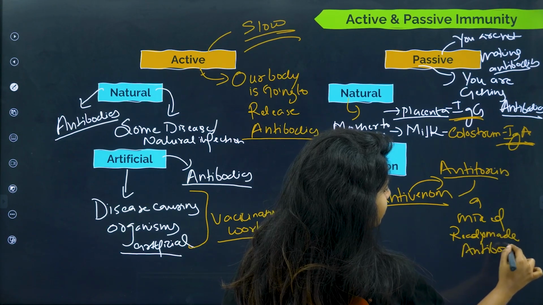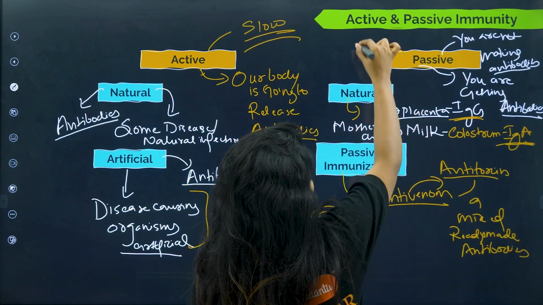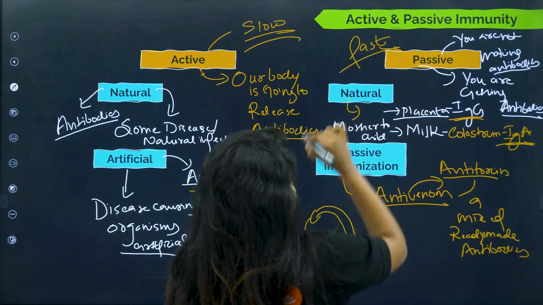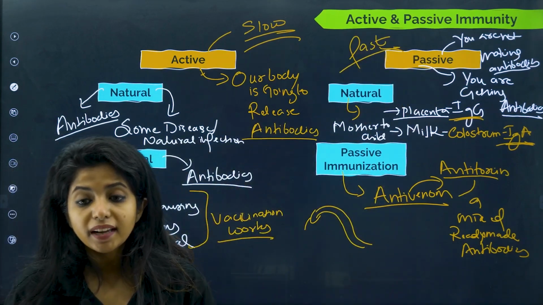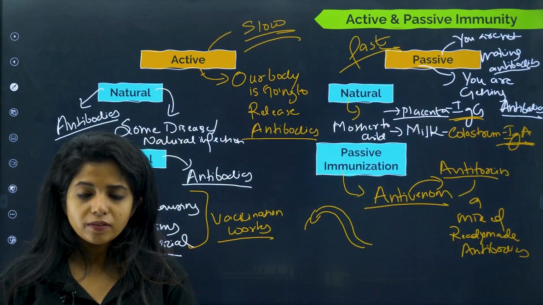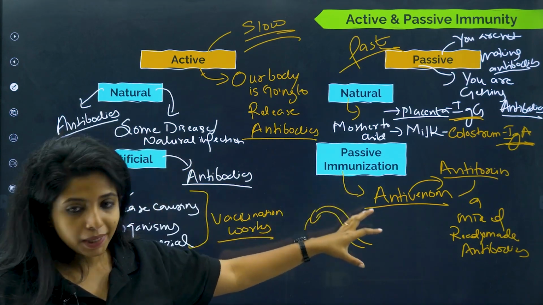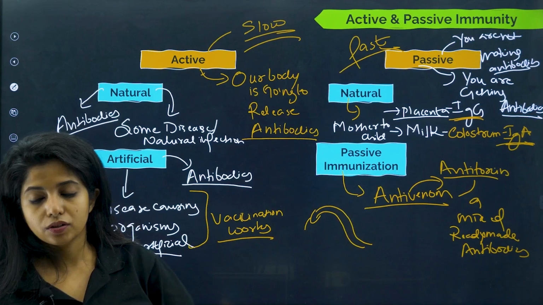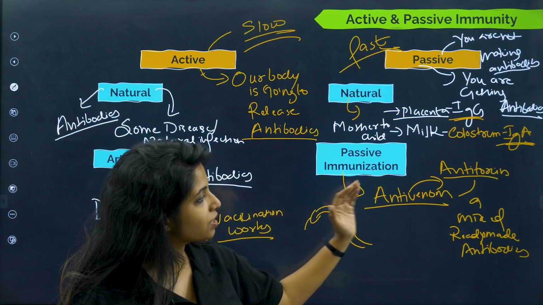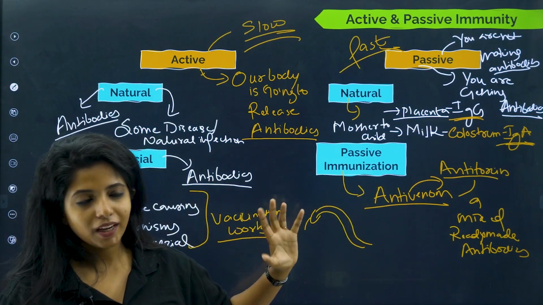And everything that is ready-made has to be fast. Its effect will be fast because your body does not need the time to make the antibodies. Once it comes, it is going to be fast. But over here, your body is not making it, you are getting it, which is why it is known as fast. And passive immunization means the same thing. Okay, it is very artificial.